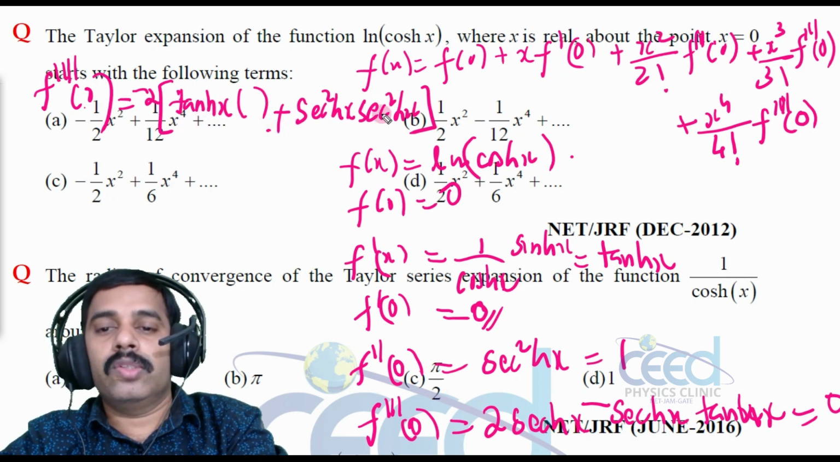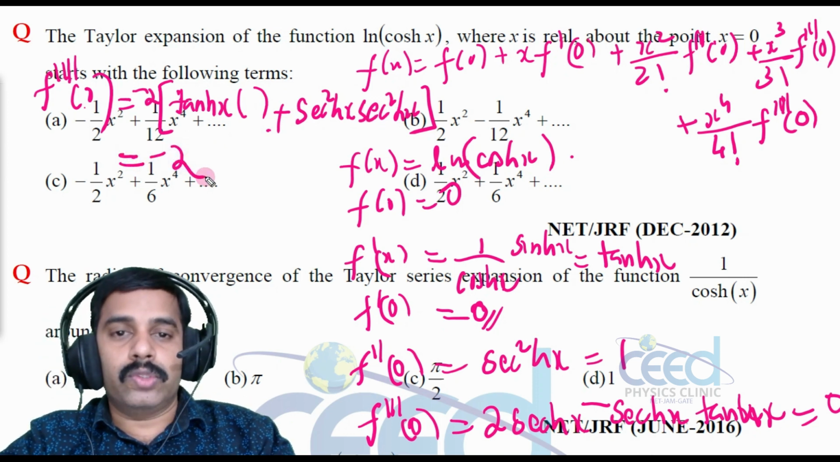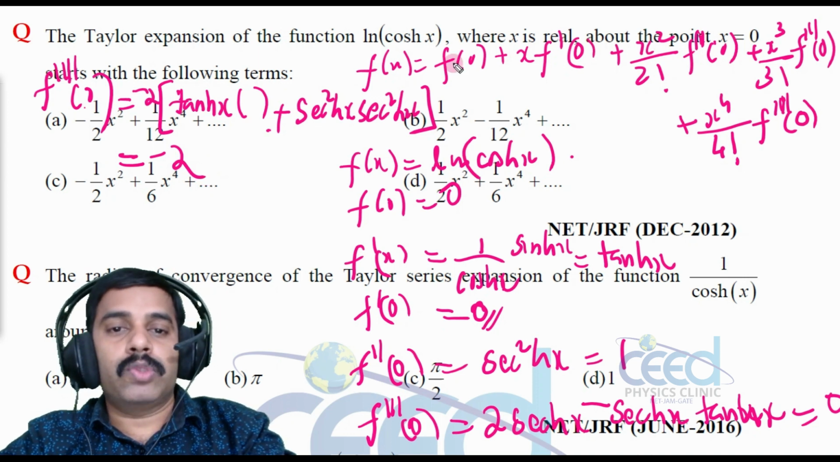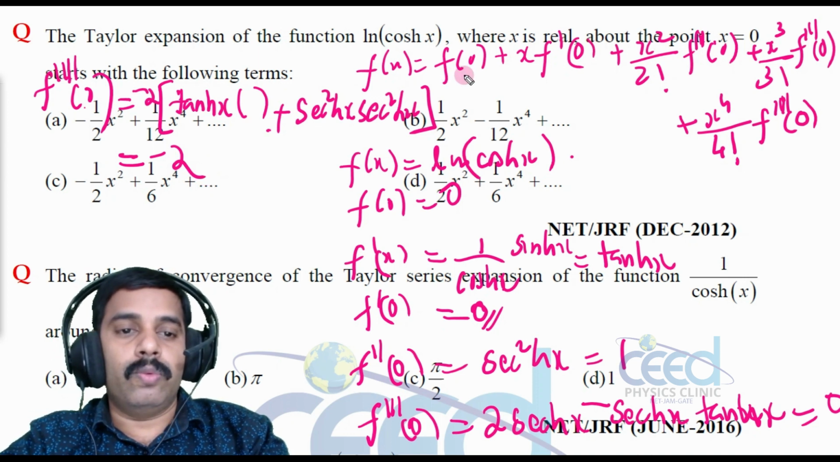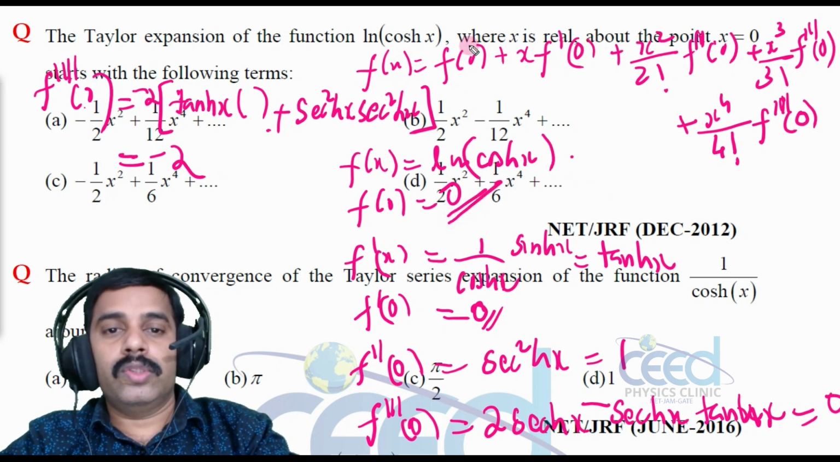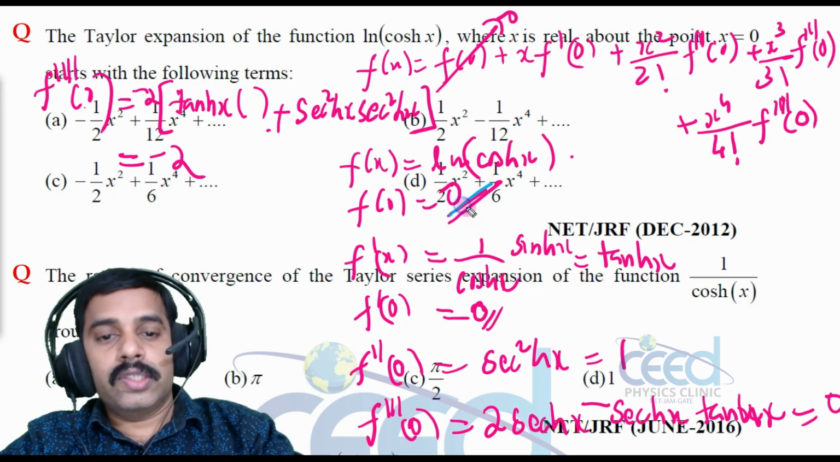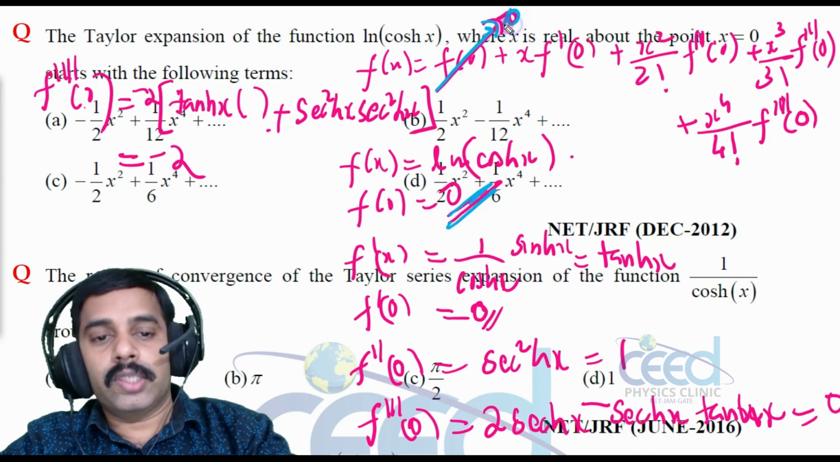This part will be 0, this term part will be 1. So minus 2. Now we can substitute all the values which we have obtained, right? So let me substitute this value. What is f of 0 value? So here f of 0 value is 0. So this term is 0, right? So this term is 0, that means this term is 0.